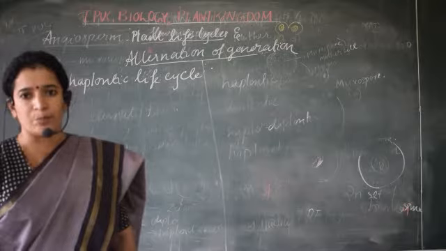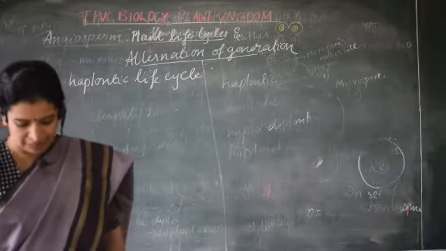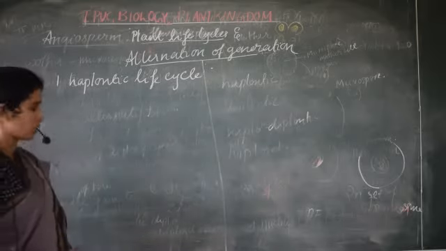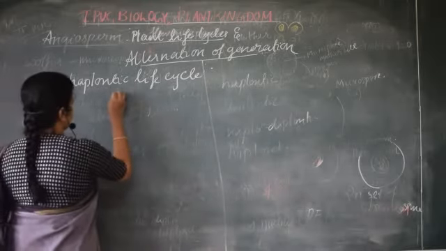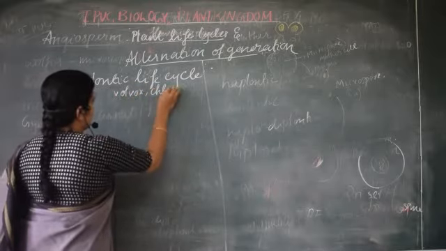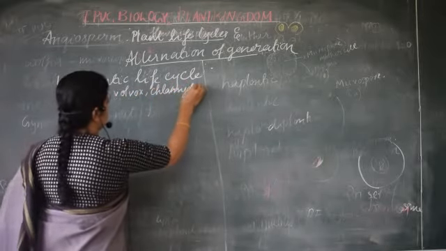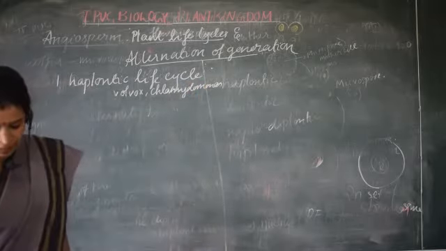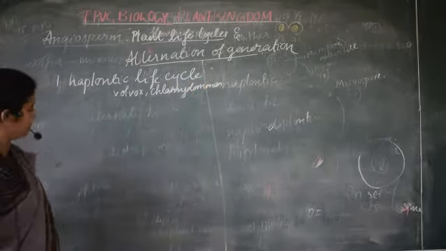So here also, the first one, haplontic life cycle is found in which case? It is found in algae such as Volvox, then Chlamydomonas, and also in Spirogyra.